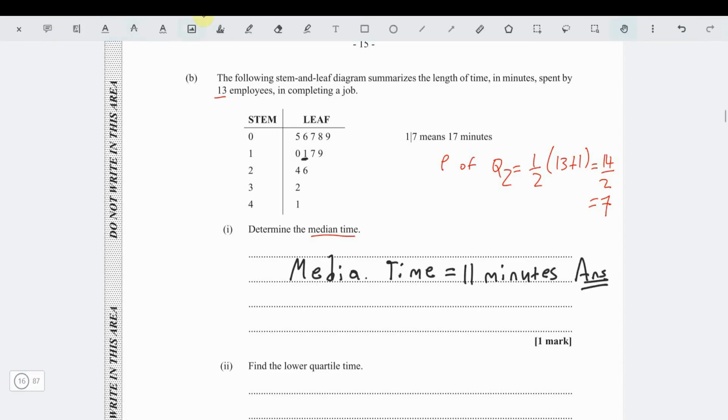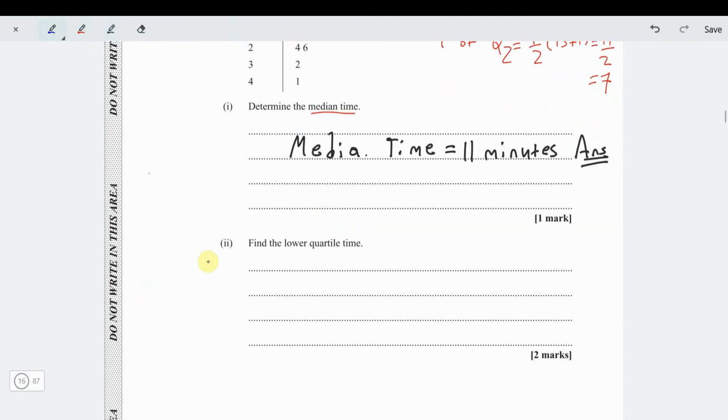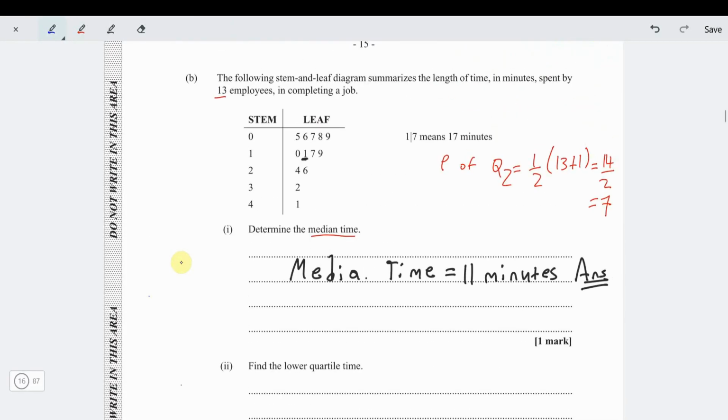Now the next part of the question says to find the lower quartile time. So to find the lower quartile time, we need to find the position of the lower quartile. We call the lower quartile Q1. So it's a quarter of 13 plus 1, which is 14. 14 over 4 is 3.5.